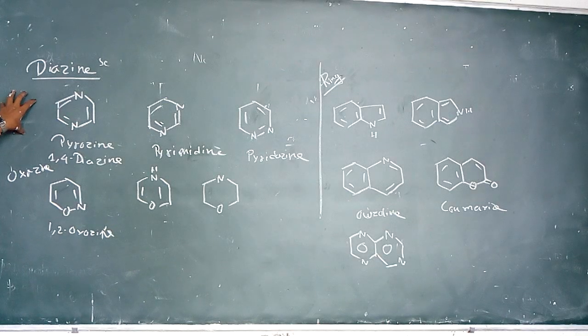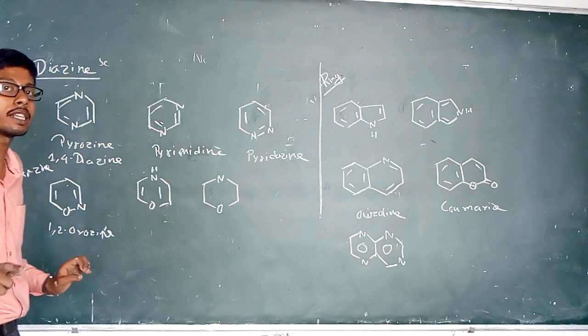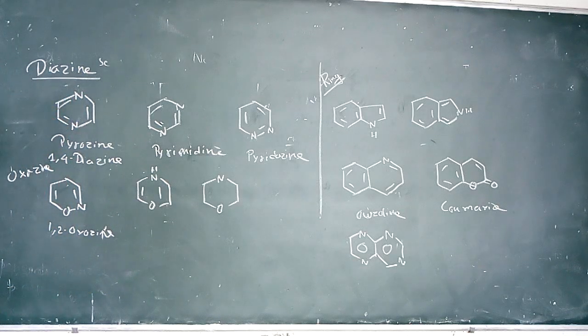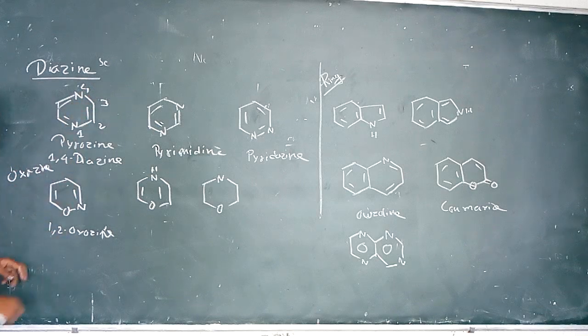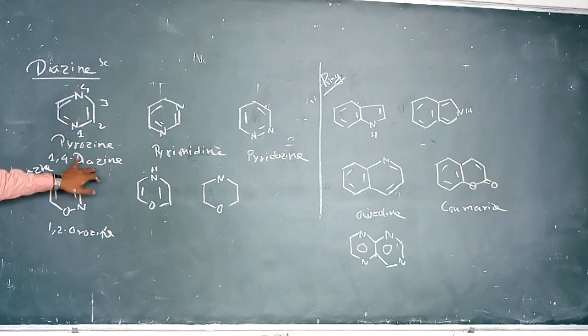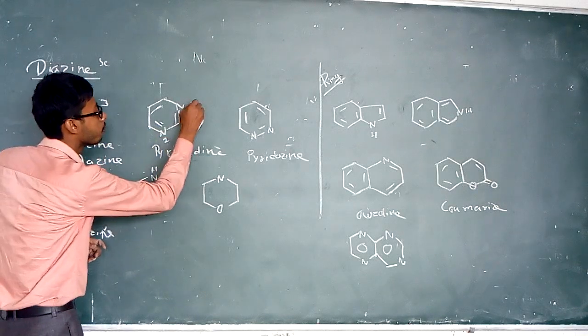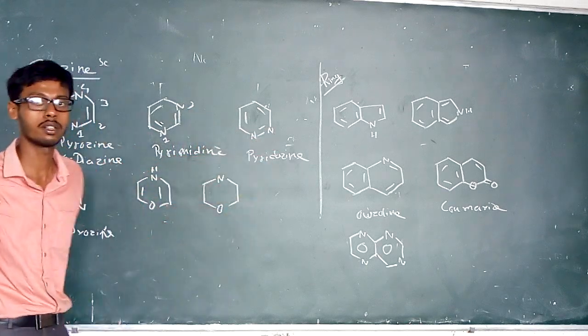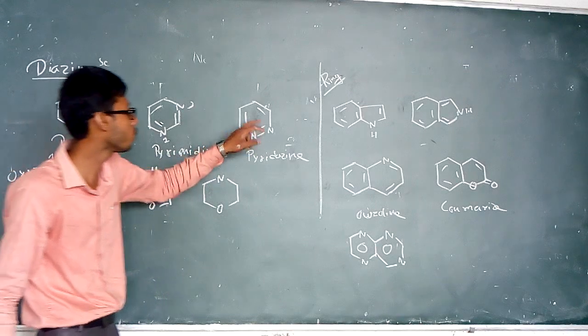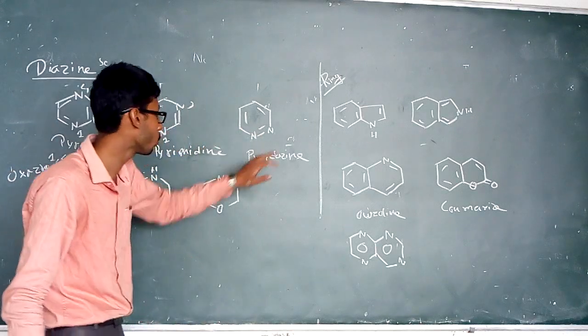We know pyridine contains one nitrogen; when it becomes two nitrogens situated at the 1 and 4 position, that is 1,4 diazine. When at the 1 and 3 position, that is 1,3 diazine, and when at the 1 and 2 position, that is 1,2 diazine.